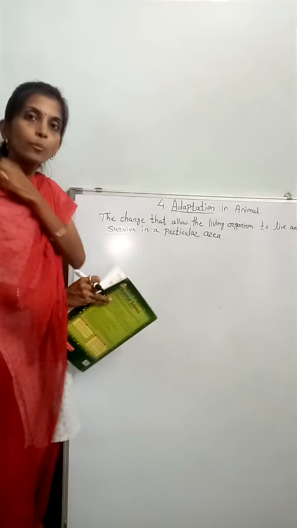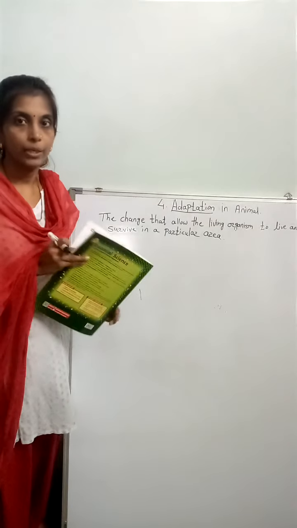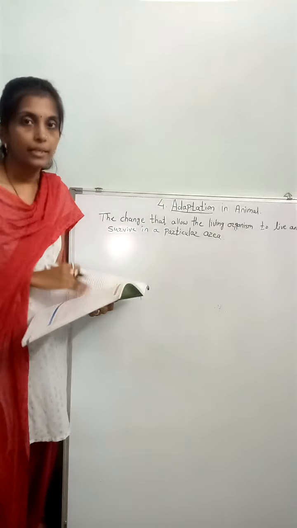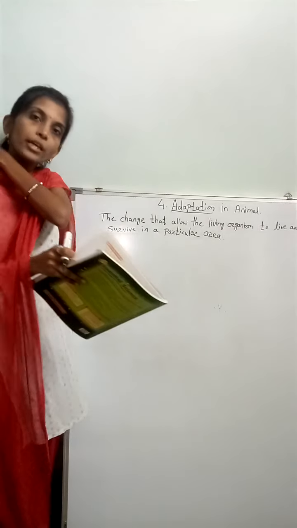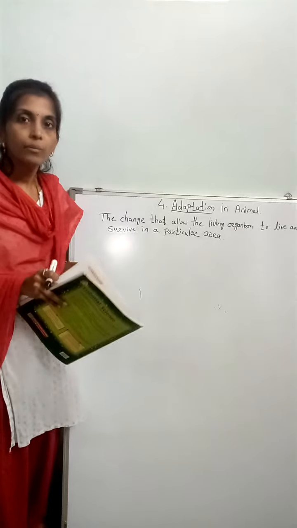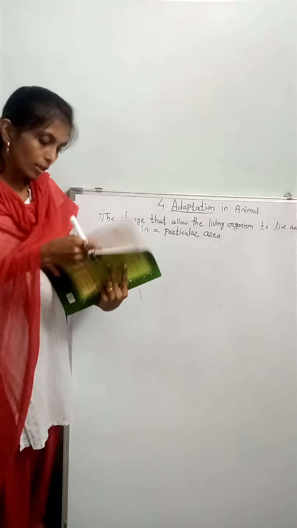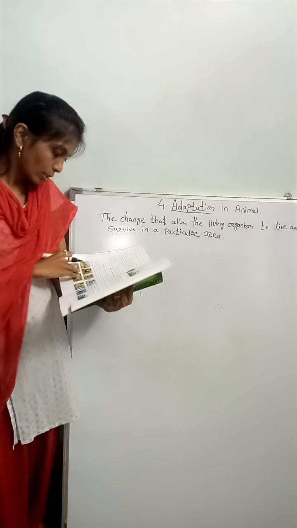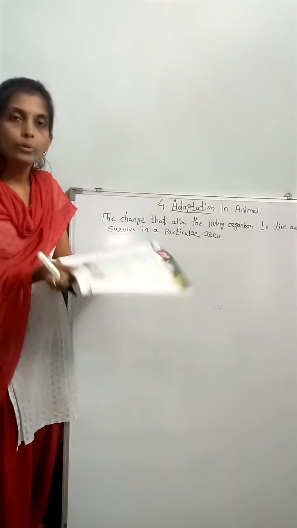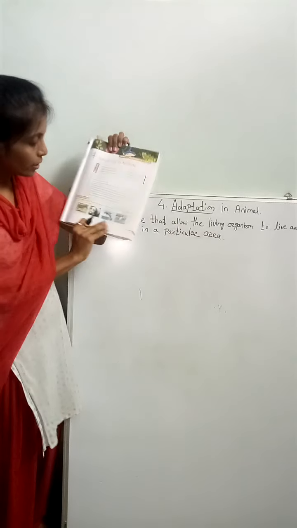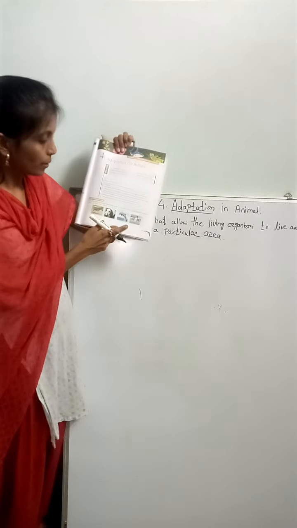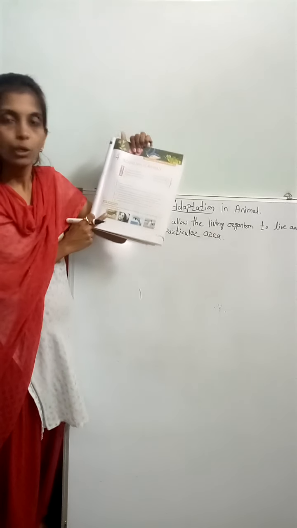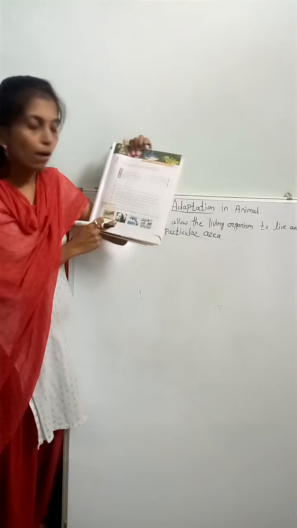Now there are a number of animals living in our environment, but different animals live in different areas. This means animals live according to their environment. See on page number 41, the pictures of a number of animals are given. Look at the pictures of the animals below and write the place where they are found.